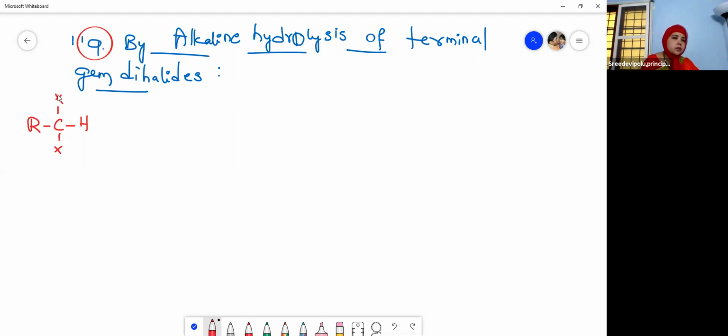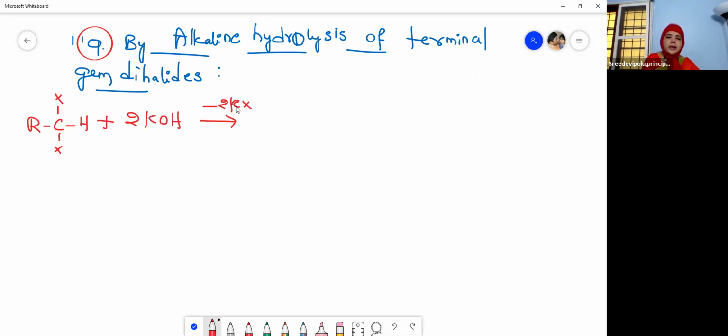Understood? The two halogens are present on the end carbon, so we call it a terminal gem dihalide or geminal dihalide. And this undergoes what process? Hydrolysis. Alkaline hydrolysis, meaning in the presence of a base. And then what is eliminated? Minus 2KX.